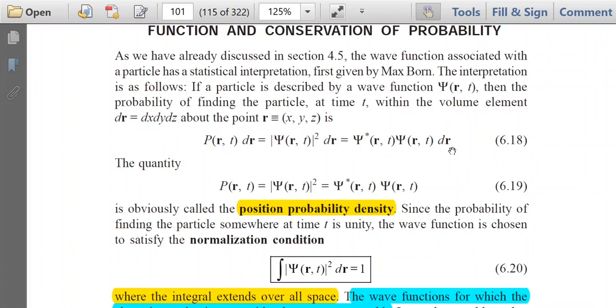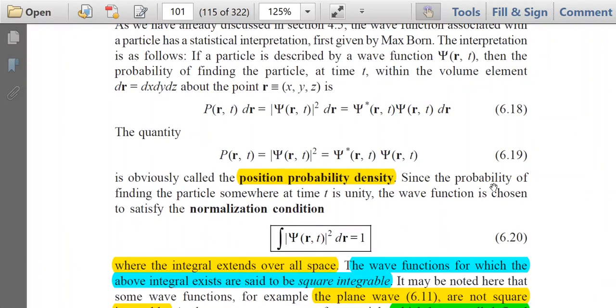Psi star is the complex conjugate of psi. The quantity P equals mod of psi(r,t) squared, that is equal to psi star into psi, and it is obviously called the position probability density. Since the probability of finding the particle somewhere at time t is unity, actually it is the total probability. Total probability of finding the particle in some position at time t is unity.